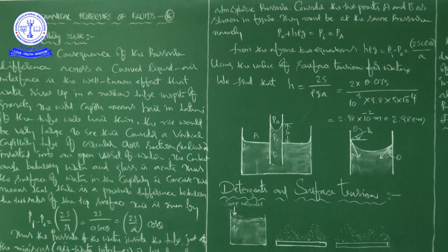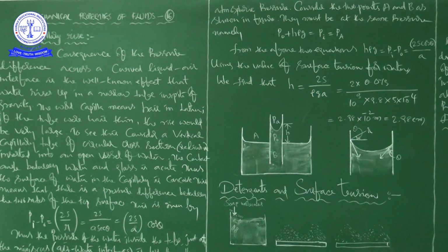See here, the liquid meniscus is convex for mercury. If cos theta is negative, then from this expression, Pi minus P naught plus h rho g is equal to Pi is equal to Pa. It is clear that the liquid will be lower in the capillary, right?